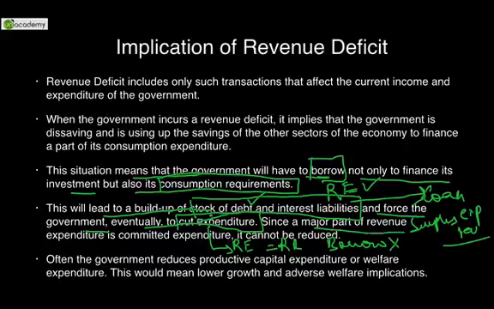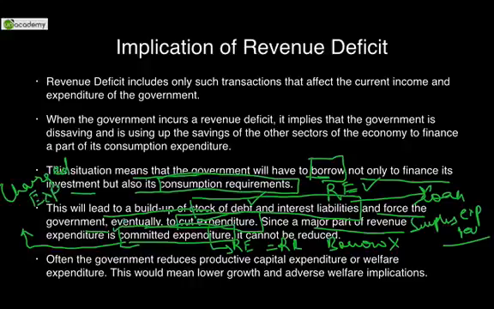Since a major part of revenue expenditure is committed expenditure. This term you would come to hear in polity. So Roman recorded a lecture in polity. It includes a concept by the name of charged expenditures. So the charged expenditures are committed. They are as per constitution, something which has to be done. Salaries of CAG, Comptroller and Auditor General, CVC, CEC, Supreme Court judges, running of the parliament. All these are committed expenditures. They cannot be reduced. Over and above, something that can be reduced has to be cut.